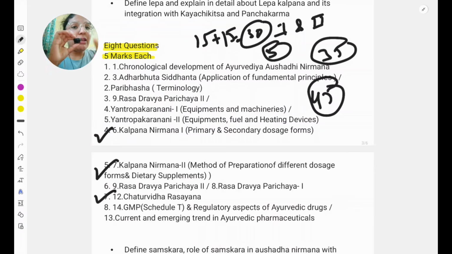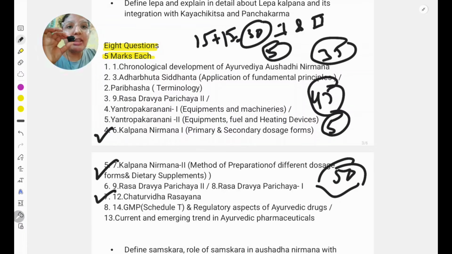So once GMP is completed, which has a maximum 70 to 80% chance to come as a 5 marks question, along with that you can complete your chronological development. So you will get 5 marks here, and this becomes 50 marks. Obviously this becomes 50 only when you write very good content and get full marks in this. But at least we have completed 50 marks without any difficult portion.